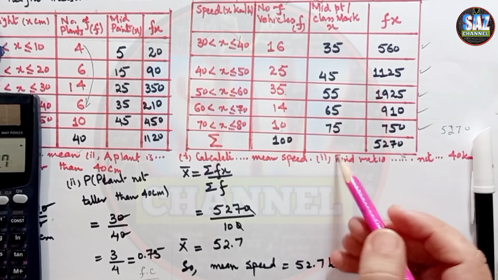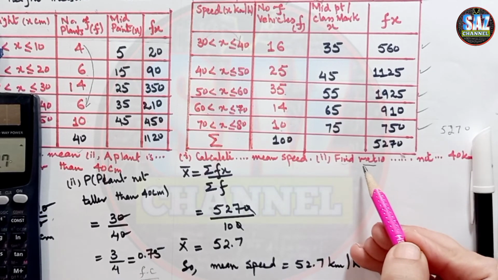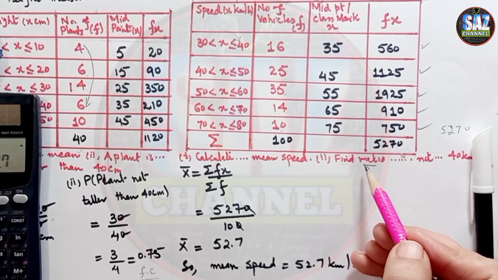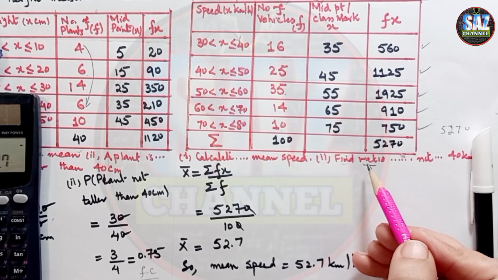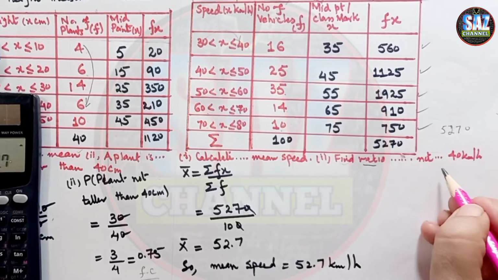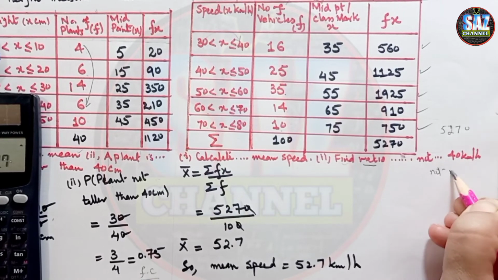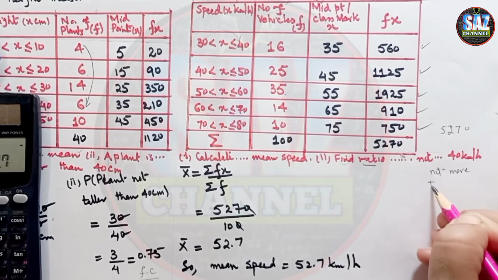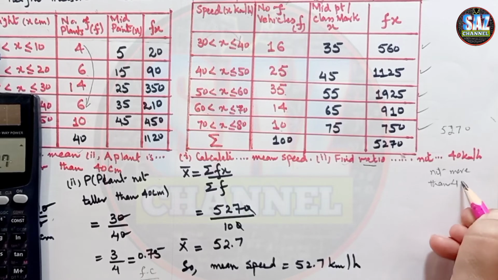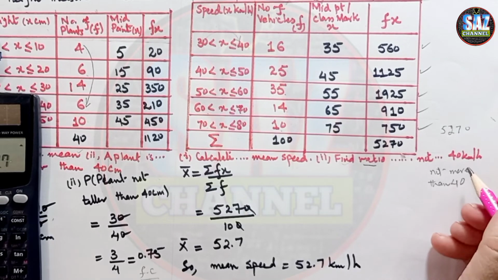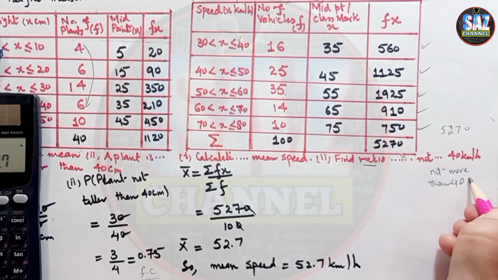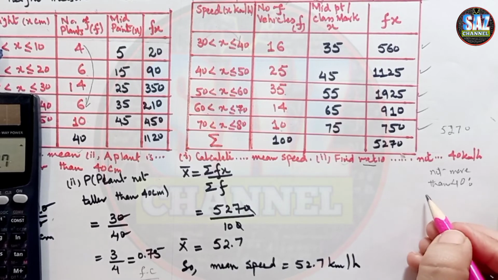Find the ratio. Ratio of what? Ratio of the number of vehicles which travel at the speed not more than 40, to the number of vehicles which travel at the speed more than 60.